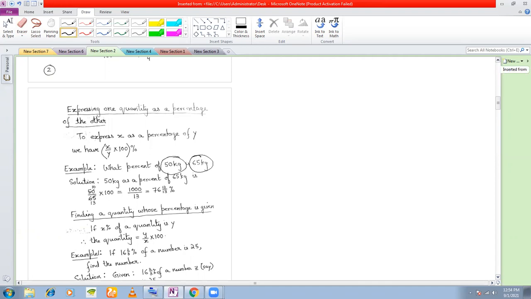And the given quantity is 50 kg. So what is the percentage quantity? 50 kg as a percent of 65 kg is written as, you write the quantity here and the total quantity in the denominator and you multiply this by 100. Okay, so you get here 76 12 by 13%.